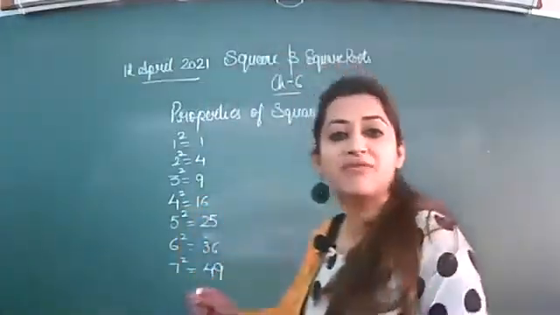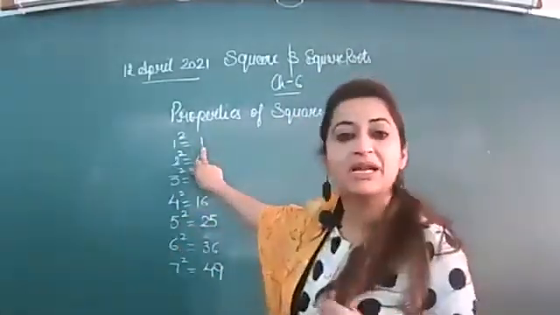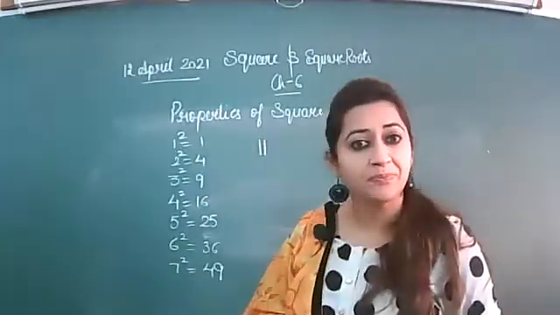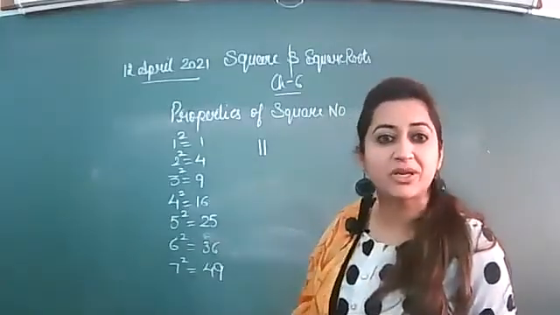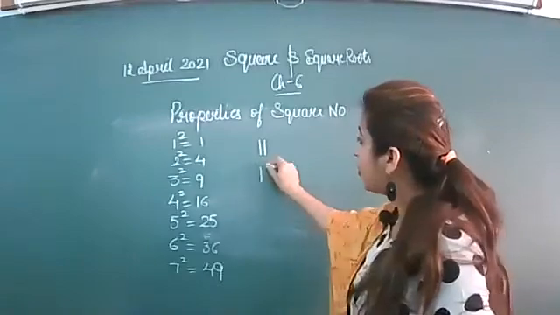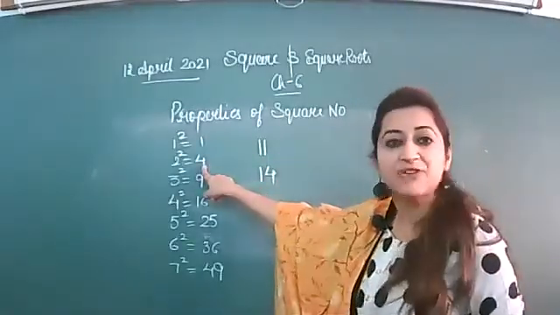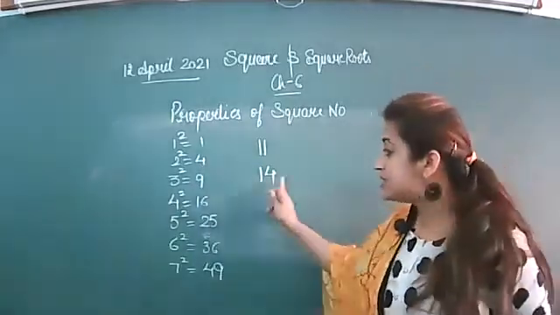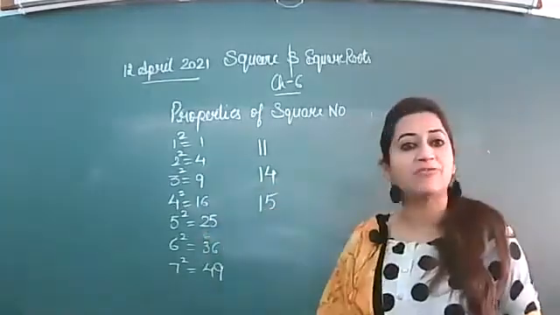Like I am giving you one example: I am saying that a number ending with 1 can be a perfect square, but there is a number 11, and 11 is not a perfect square number. And if I write here 14, this is ending with 4. 4 is a perfect square number, but 14 is not a perfect square number. Similar is the case: 25 I have written, but the number 15 is not a perfect square number.